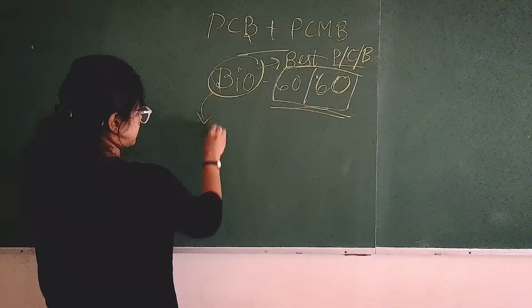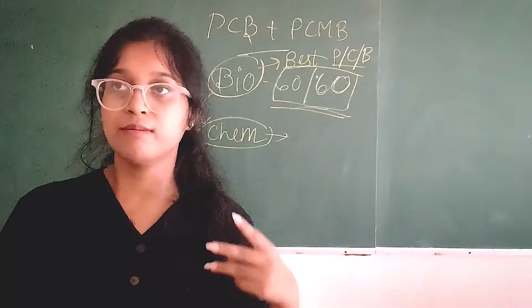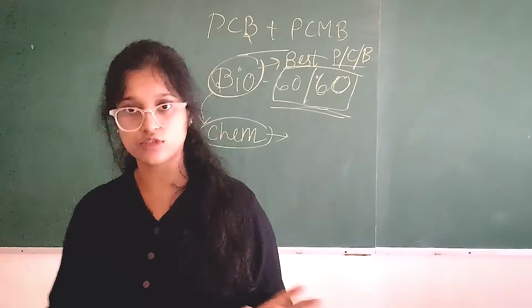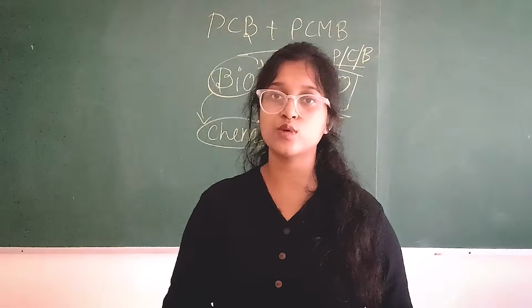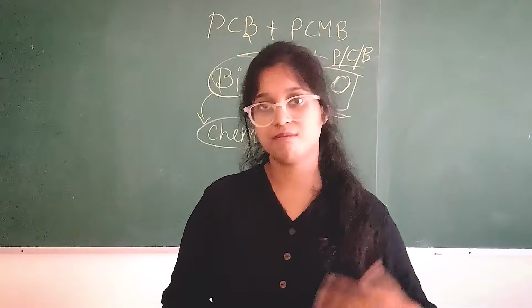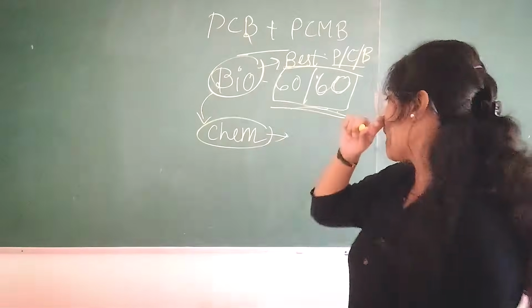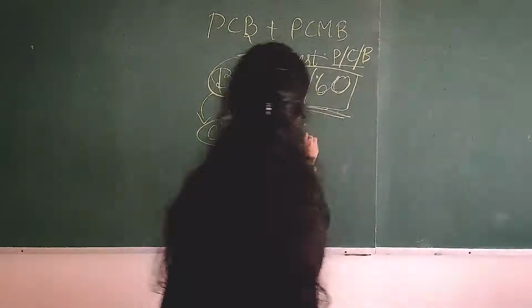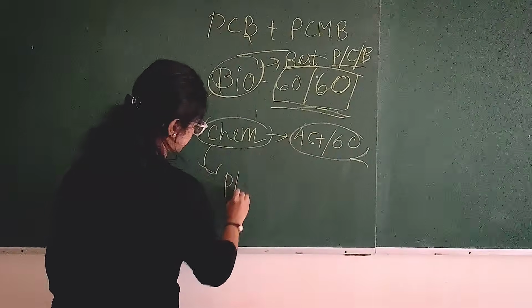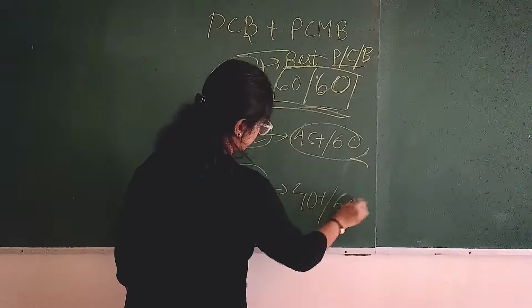Then comes the next subject. Let's say for me it was chemistry. So compare the 3 subjects. Maybe you are best in bio, then chemistry, then physics, which is probably the maximum of the cases. But there may be cases that you are best in chemistry, then bio, then physics, or anything like that. Whatever is your best subject, you are going to score full marks in that subject. In the moderate subject, you are going to target 45 plus out of 60. And the remaining one, which in my case was physics, you are going to target 40 plus out of 60.